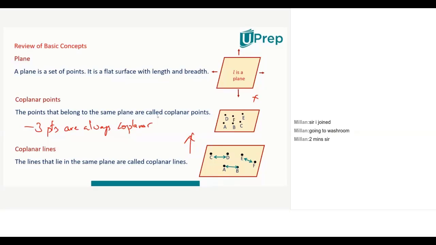Now my question is, how do you establish the statement that 3 points will always be coplanar? Could you give a reason behind that?